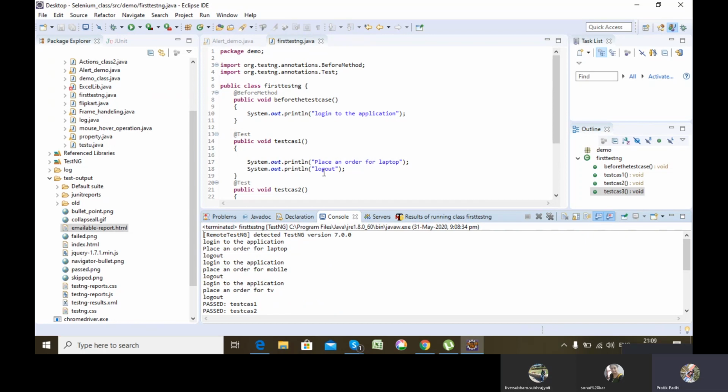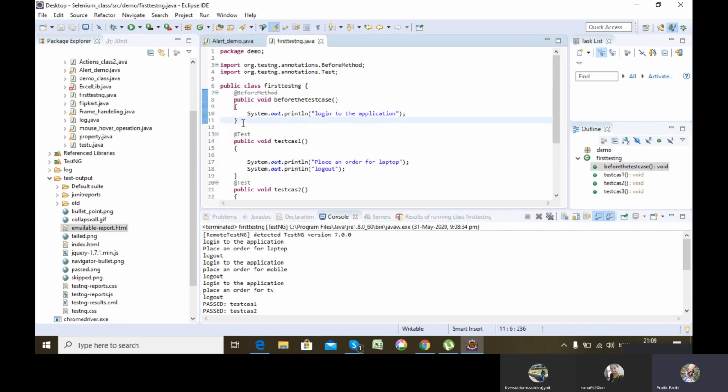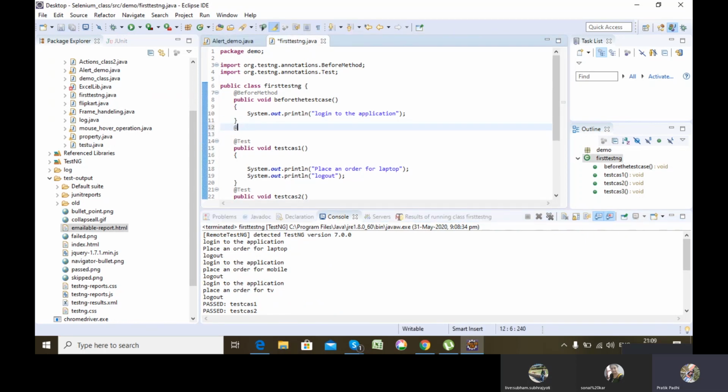Similarly, this point of execution also I can just write in after method.